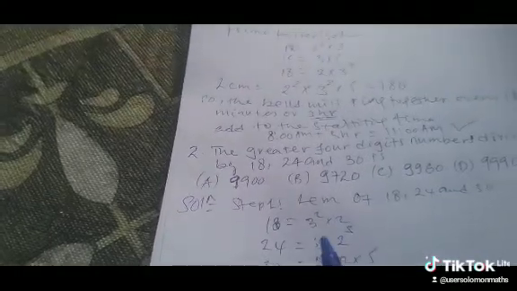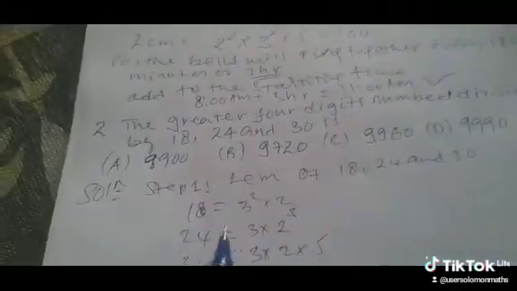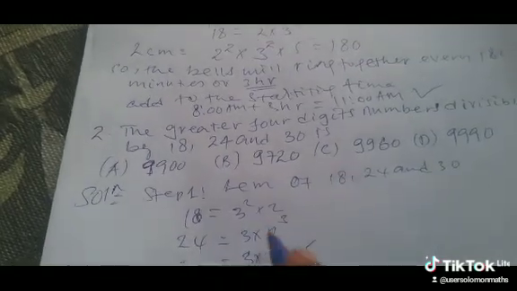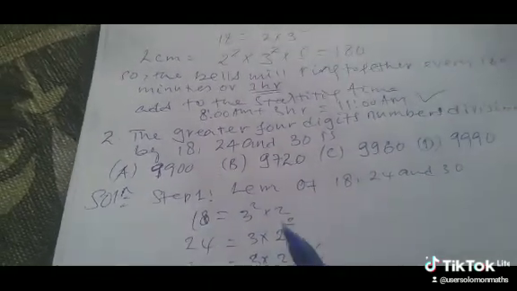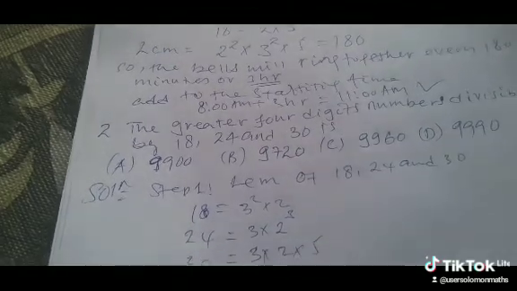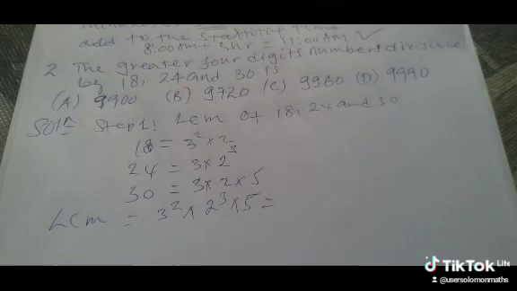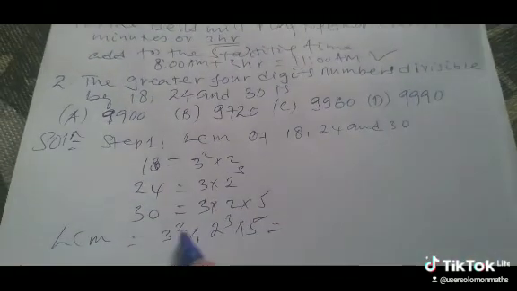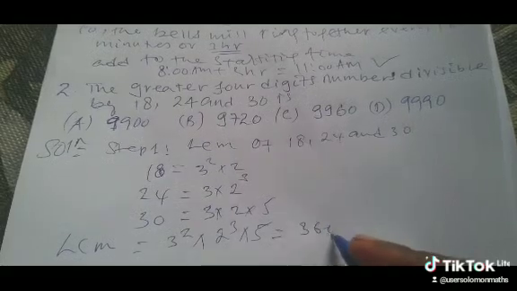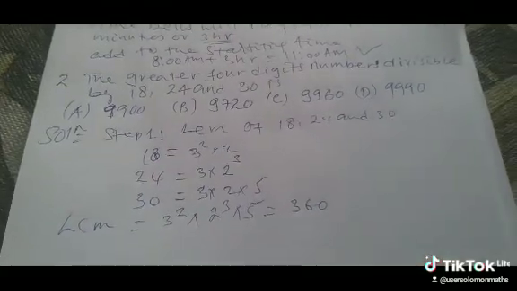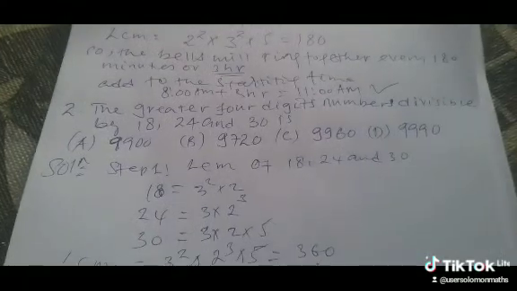So how do you find the LCM? The LCM means taking the highest power. So for 3, 3 squared, times for 2, 2 raised to 3, times 5. So the number is 9 times 8 times 5, so it is 360. So the LCM of these numbers is 360.